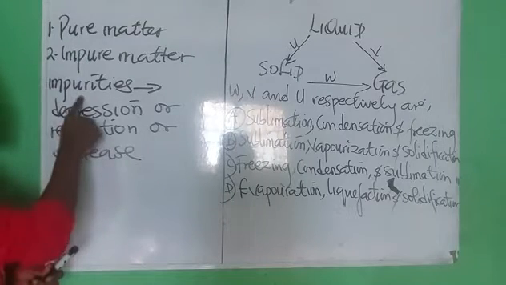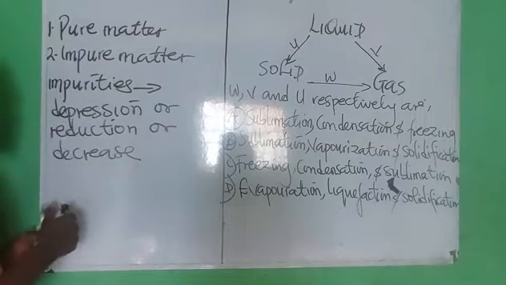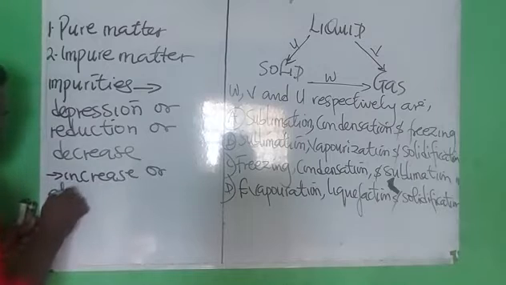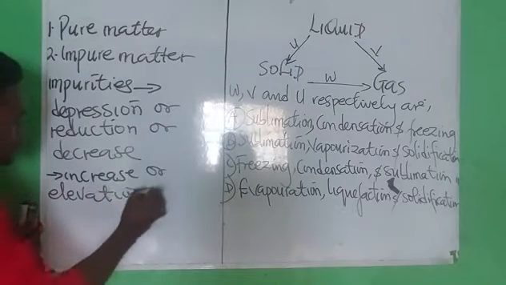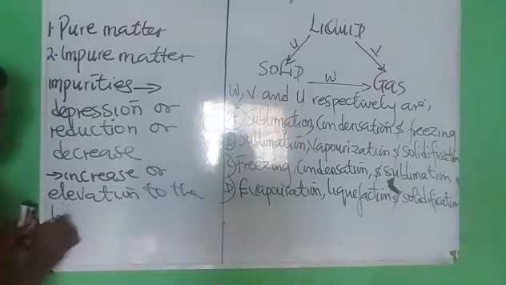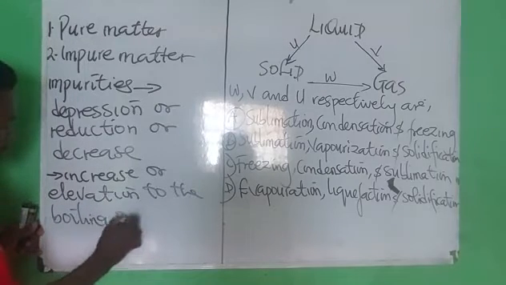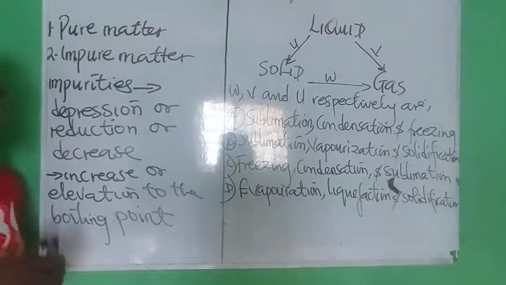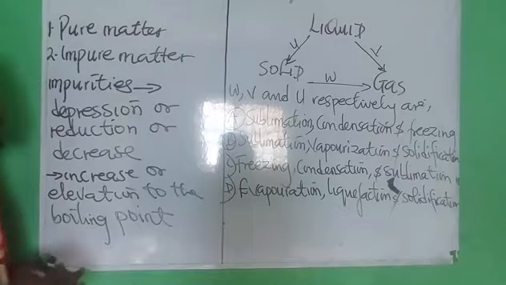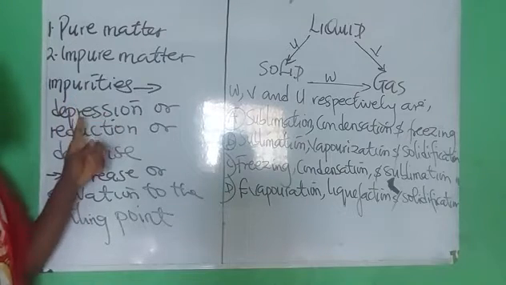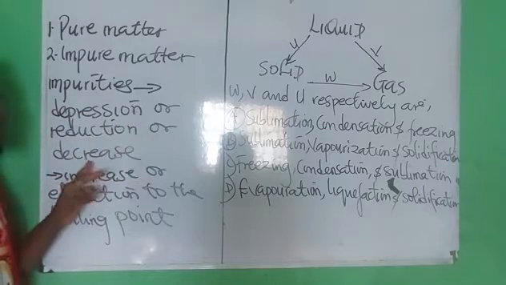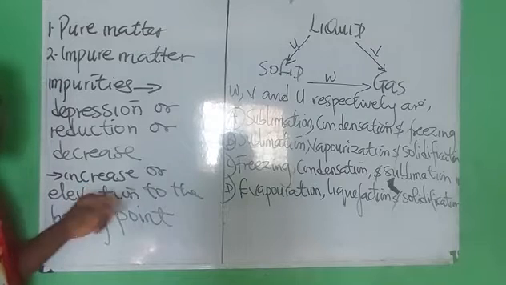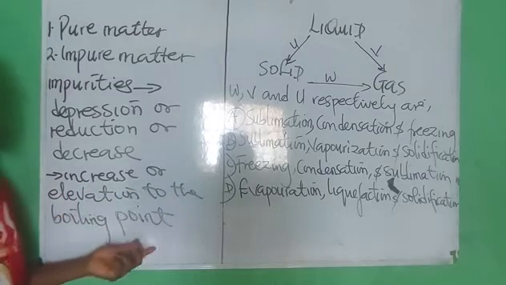What about in liquid? When impurities are present in a given liquid, they cause what? Increase. They cause increase or elevation to the boiling point. You can see now that when impurities are found in molecules, they have a certain impact on such molecules. Impurities in solid cause depression or reduction or a decrease to its what? Melting point. But in liquid, they cause increase or elevation to the boiling point.